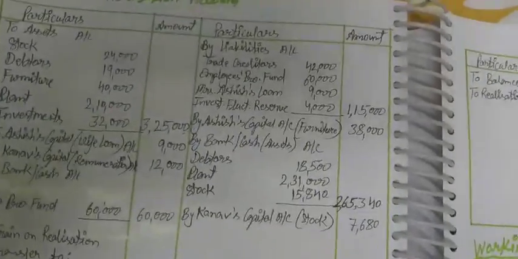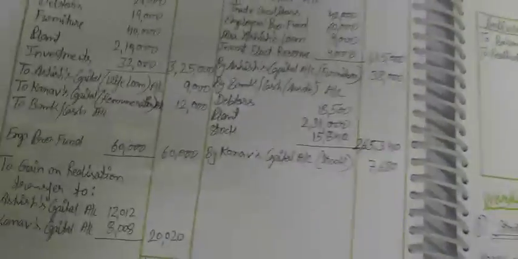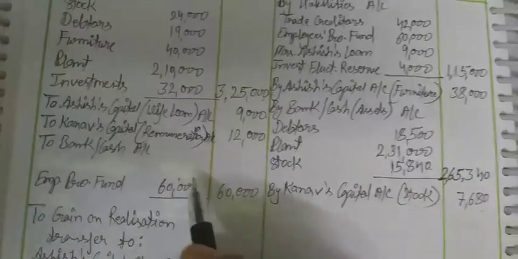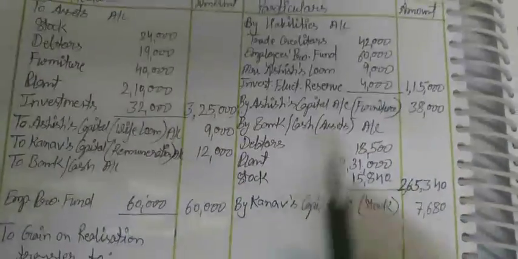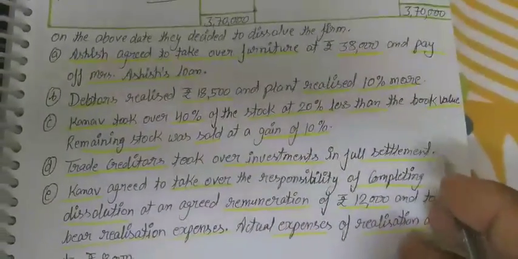Now we can say all the transactions are correct according to the given information. Student, one thing we have to remember is that the creditor which we have to pay, for this the adjustment is given, so that's why we will not pay the creditor.